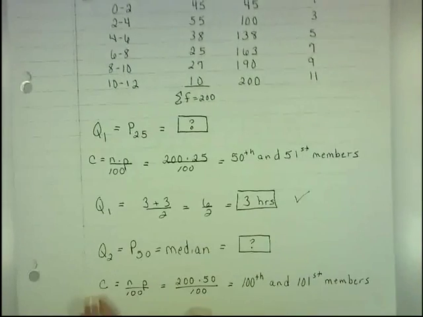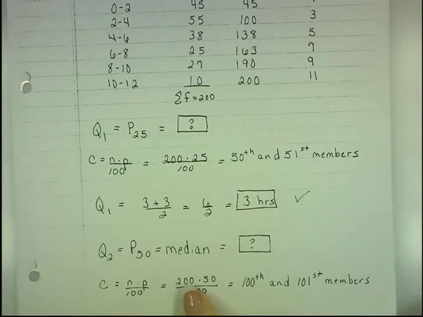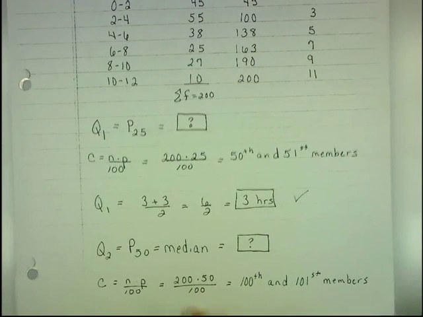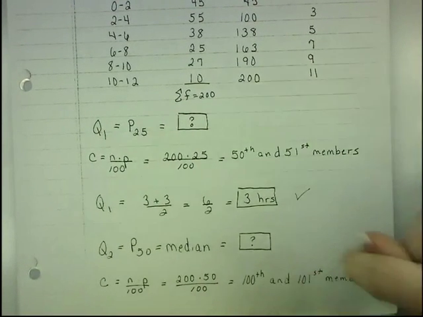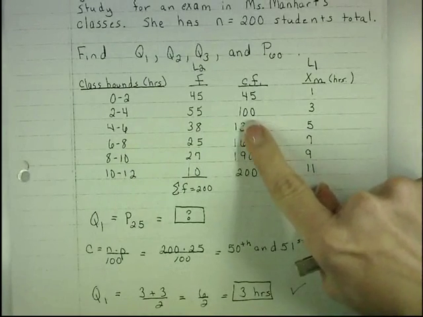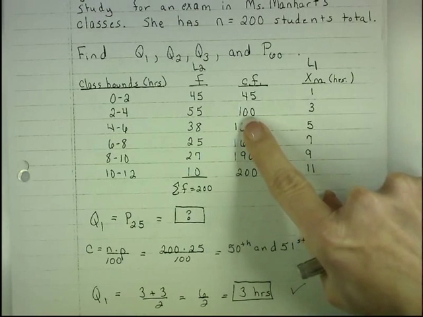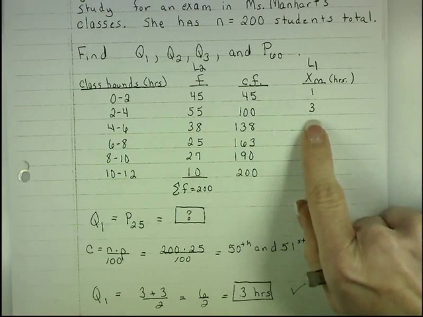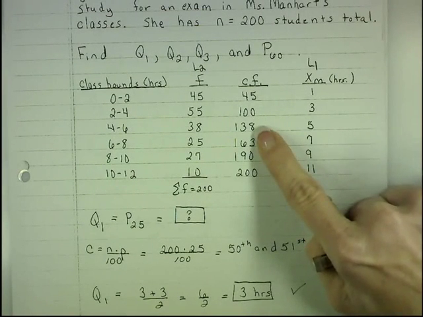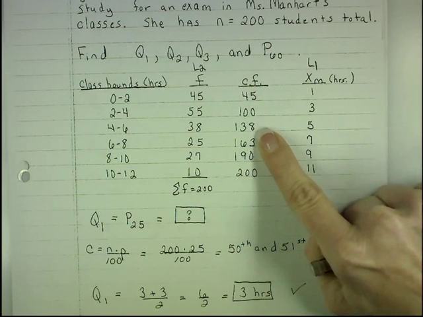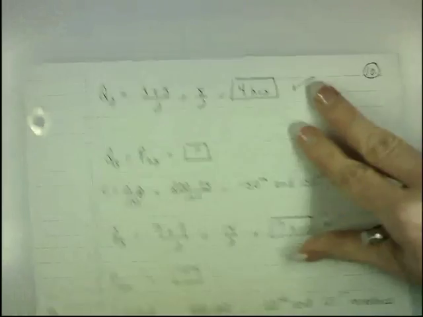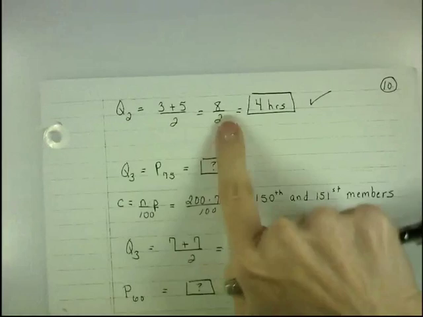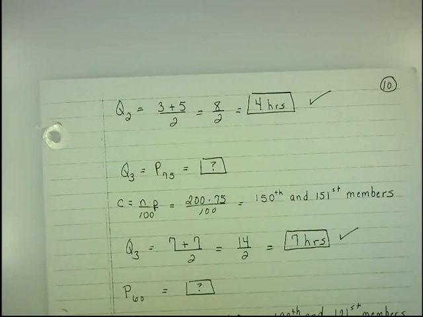The 50th percentile, or the 2nd quartile, 200 times 50 over 100. I'm looking for the 100th and the 101st student. This is different. The 100th student is here. He or she studies 3 hours. But this represents students 101 through 138. So the 101st student actually studies 5 hours. That's different. So 3 plus 5 divided by 2 is 8 halves, which is 4 hours.